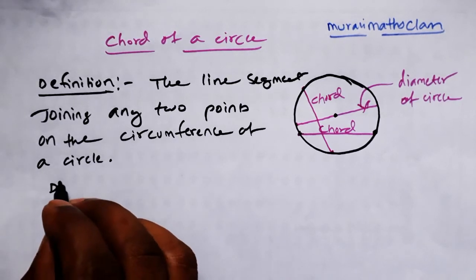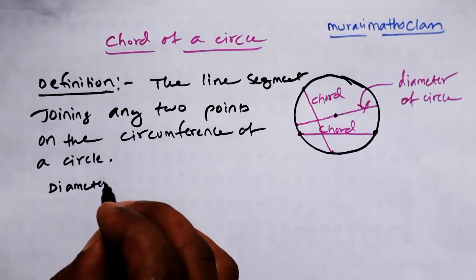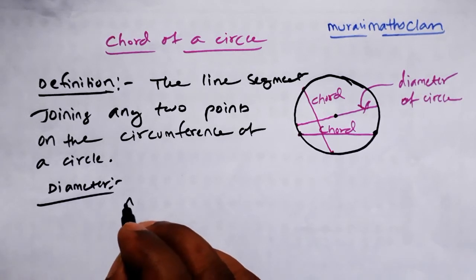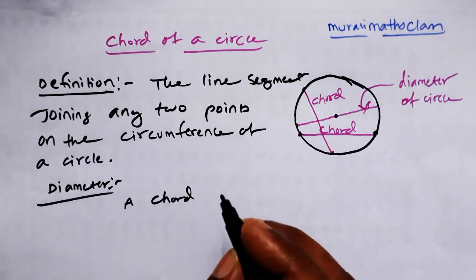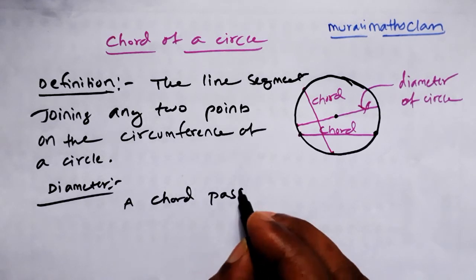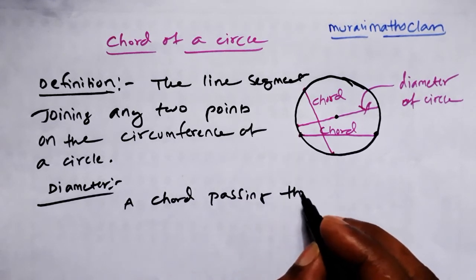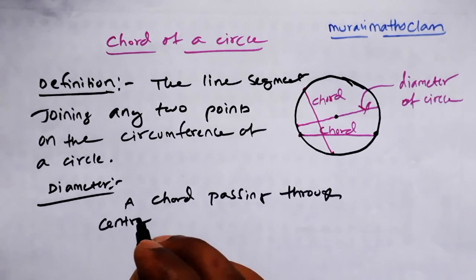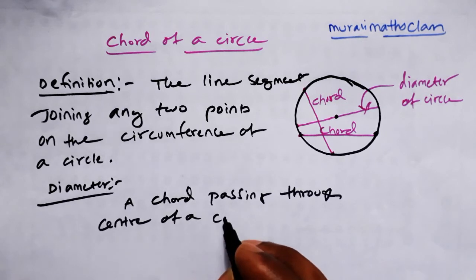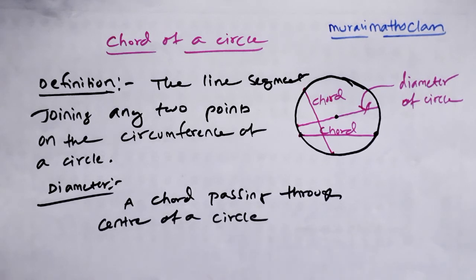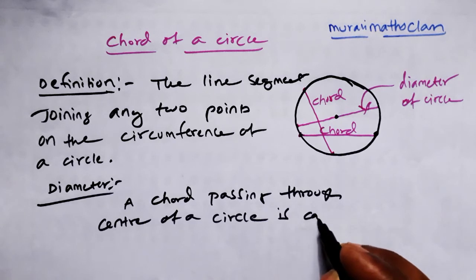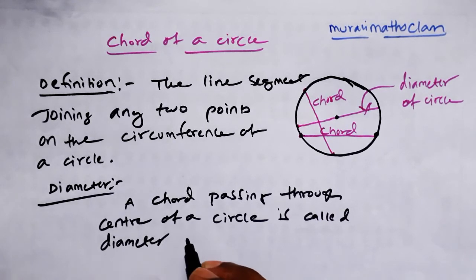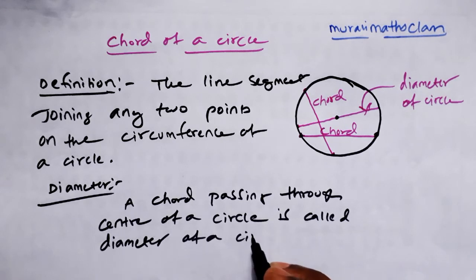See here. Diameter means what? A chord passing through center of a circle is called diameter of a circle.